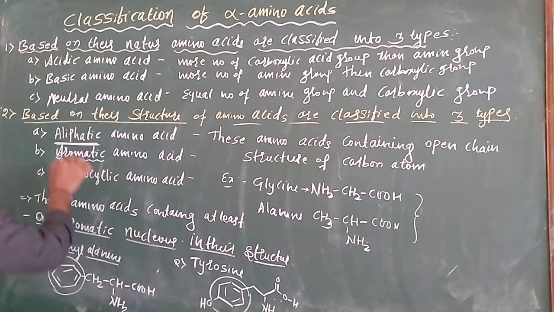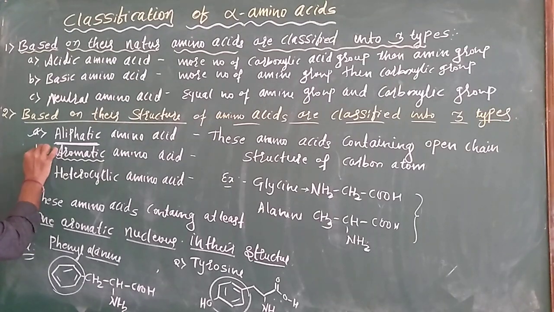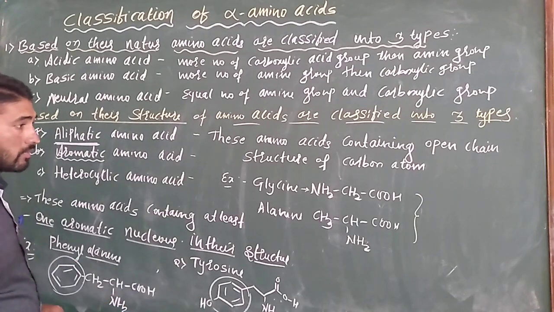The first one is aliphatic amino acids, which contain an open chain structure of carbon atoms, and aromatic amino acids contain at least one aromatic ring in their structure. Examples: phenylalanine and tyrosine.